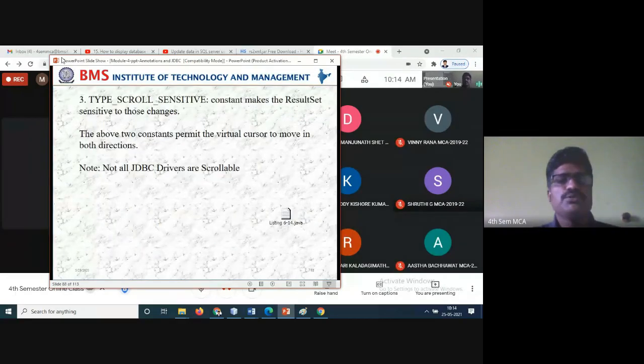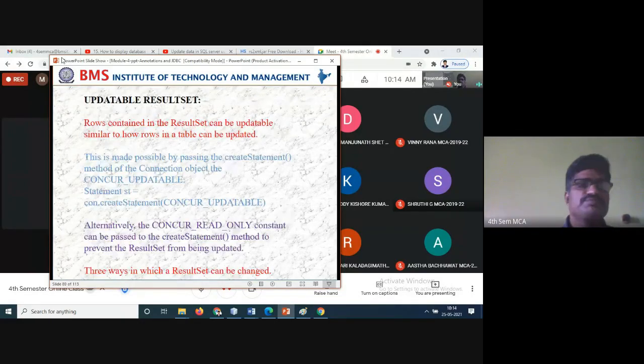We have already done that in the programs with connection.createStatement. TYPE_SCROLL_SENSITIVE is the constant that makes the result set sensitive to those changes, whatever you have changed. So for searching, and if you want to update only one or two fields of information, you can update it. The above two constants allow the virtual cursor to move in both directions. Note that not all JDBC drivers are scrollable.